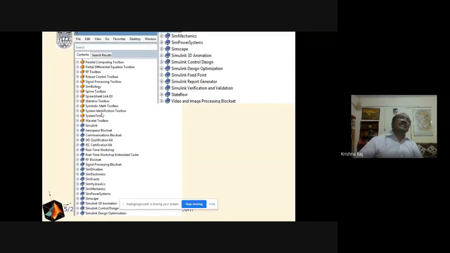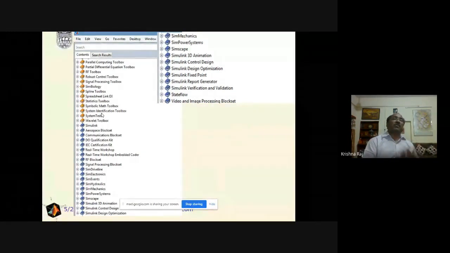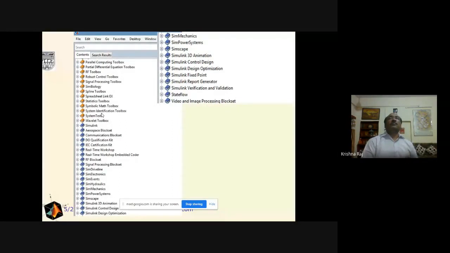In all these descriptions, the toolboxes or Simulink, we must be aware of our theoretical concept. Our theoretical concept must be very clear, because when we use a toolbox, a dialog box will open. For example, say we